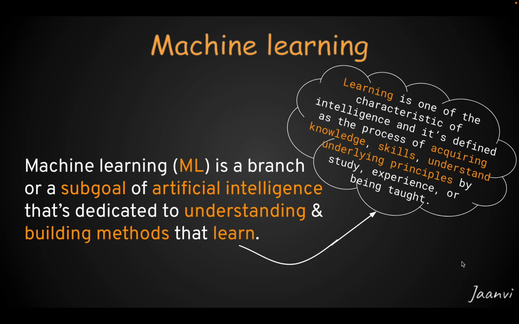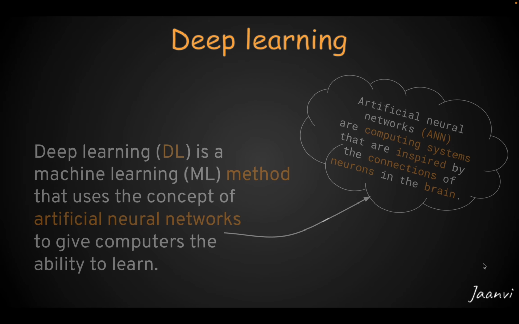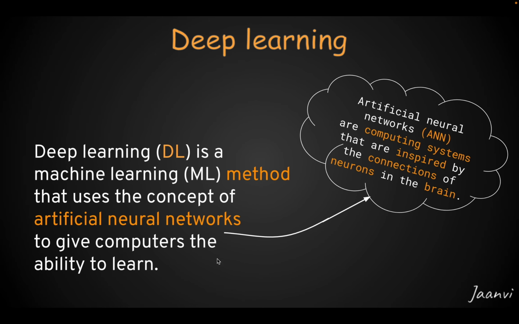And as deep learning is also a learning method that gives machines the ability to learn, we can refer to deep learning as a machine learning method. As it is considered a machine learning method, we can say that deep learning is a subset of machine learning. That's how deep learning and machine learning are related, and we will learn more about deep learning and artificial neural networks in future videos.